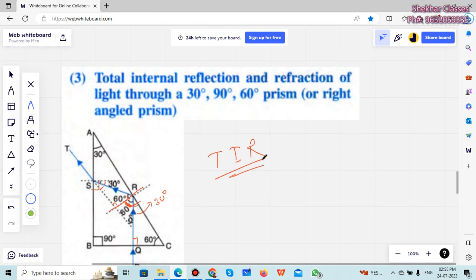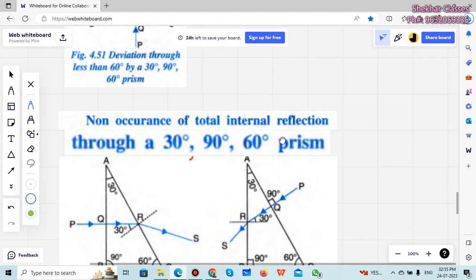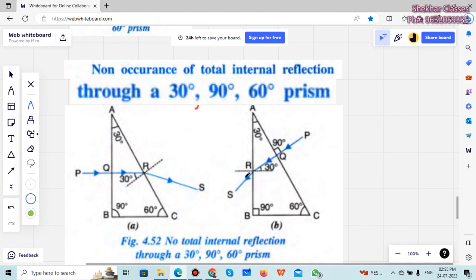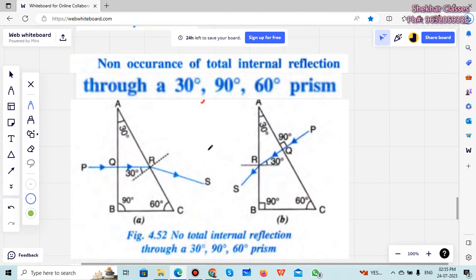But there are some examples wherein no total internal reflection happens. In the same 30, 90, 60 degree prism, you can see non-occurrence of total internal reflection. See, if the ray of light goes this way and this is 60 degree, this is 30 degree, we know the entire angle is 90, right? And if this entire angle is 90, then how much will this angle be? See, this is 90 degree here, this is 30, will it not be 60?